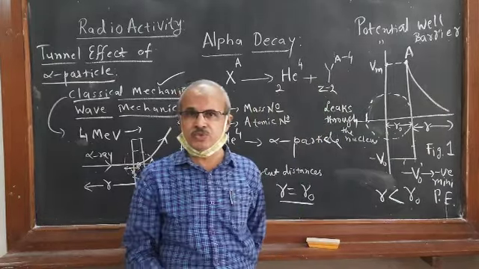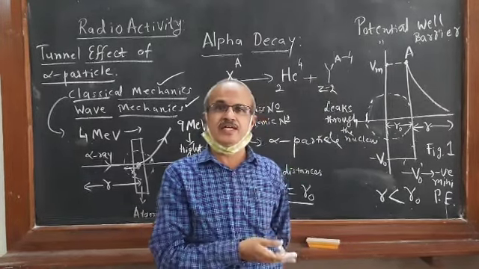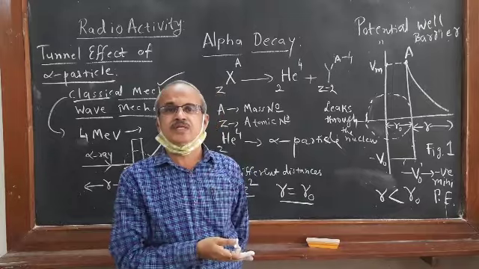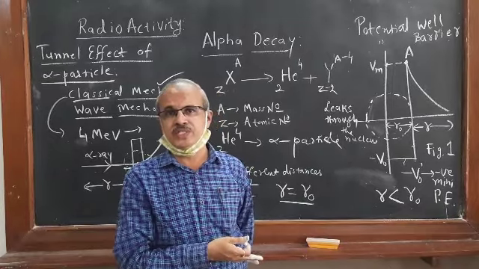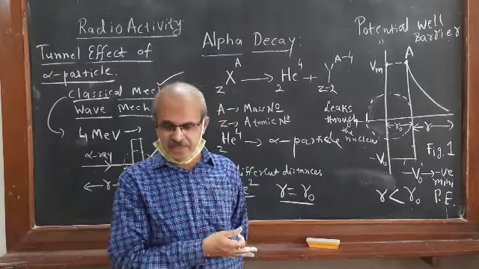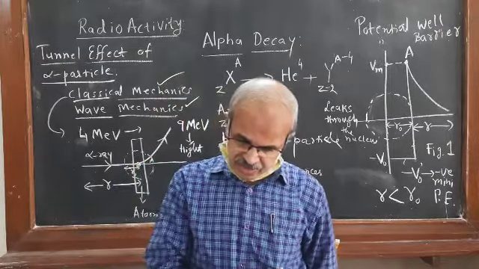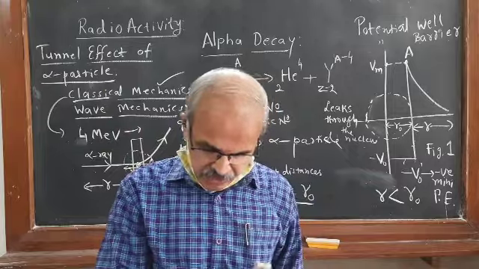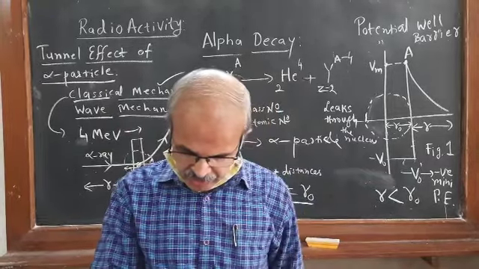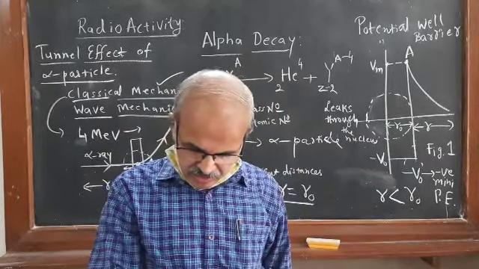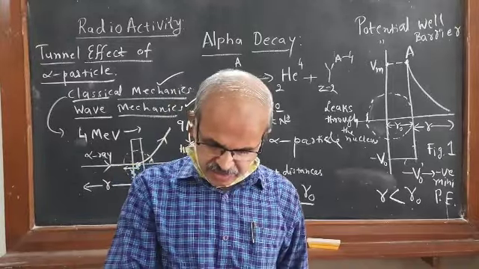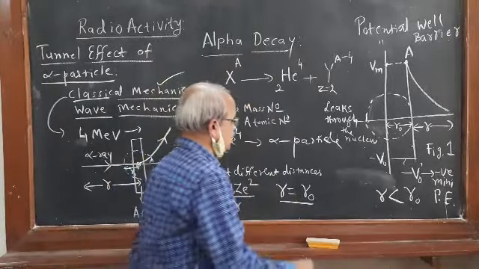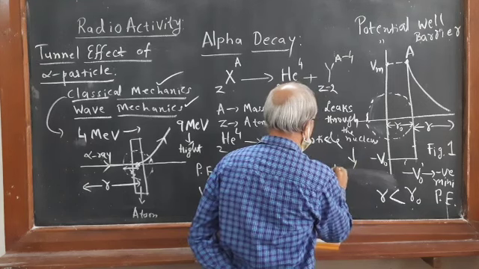All of you might have understood this leakage. Similarly, in this situation, here also the alpha particle occasionally leaks through the barrier, through the nucleus, and also can tunnel through the nucleus. Leaks means tunnels.